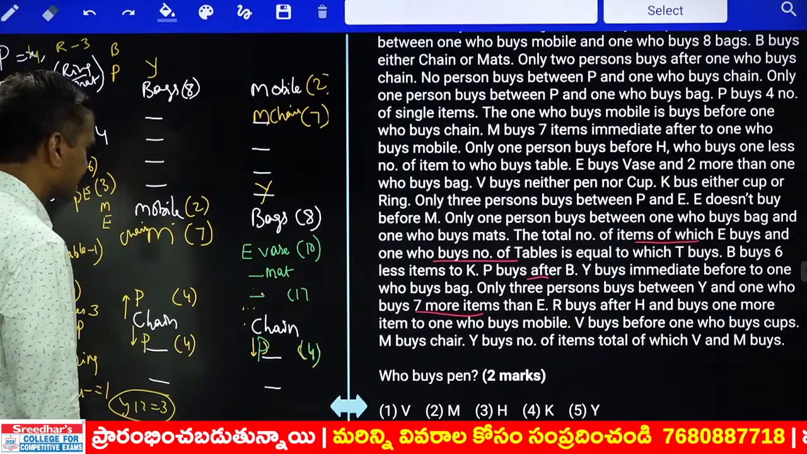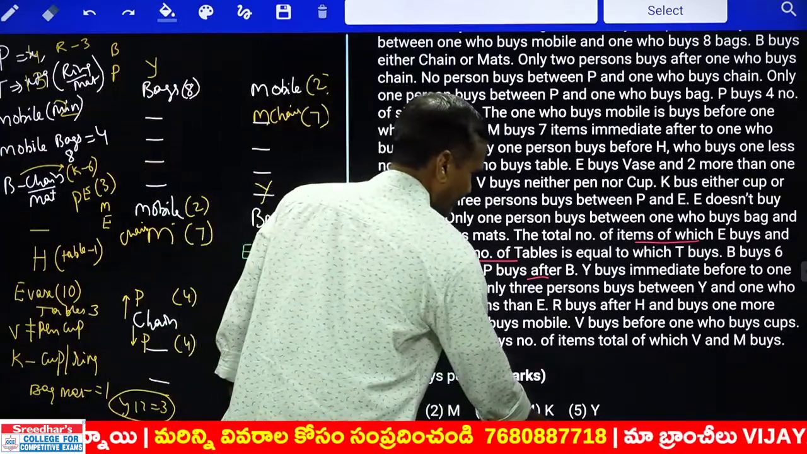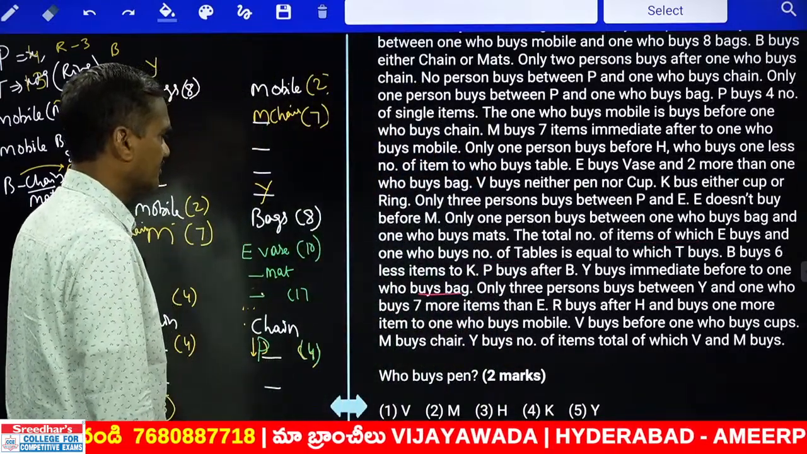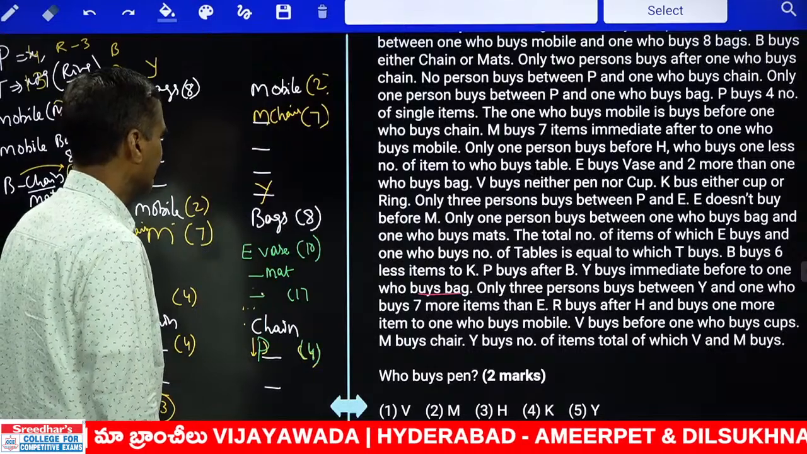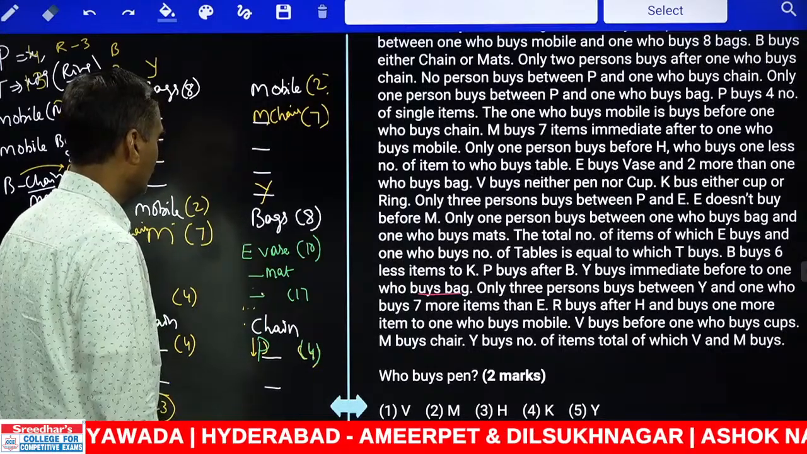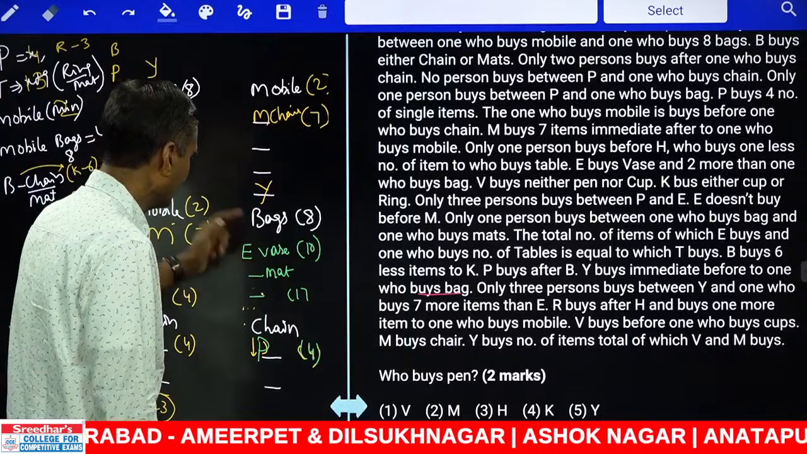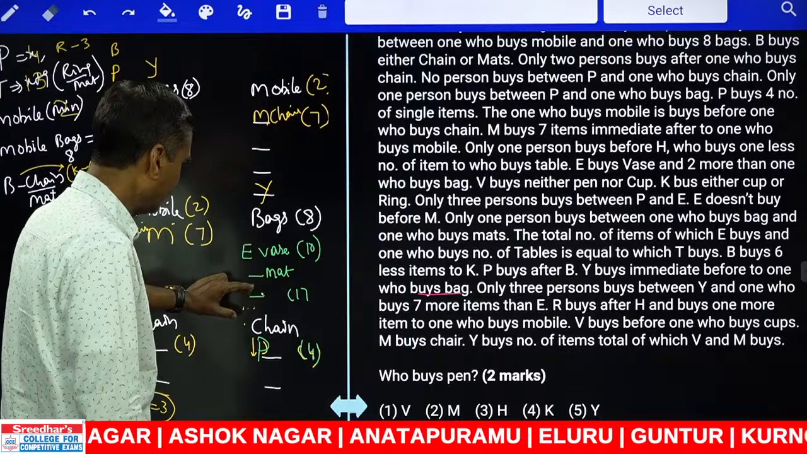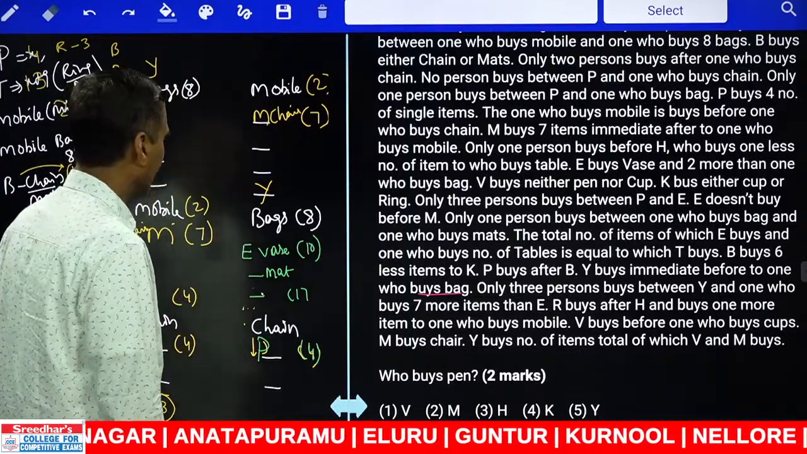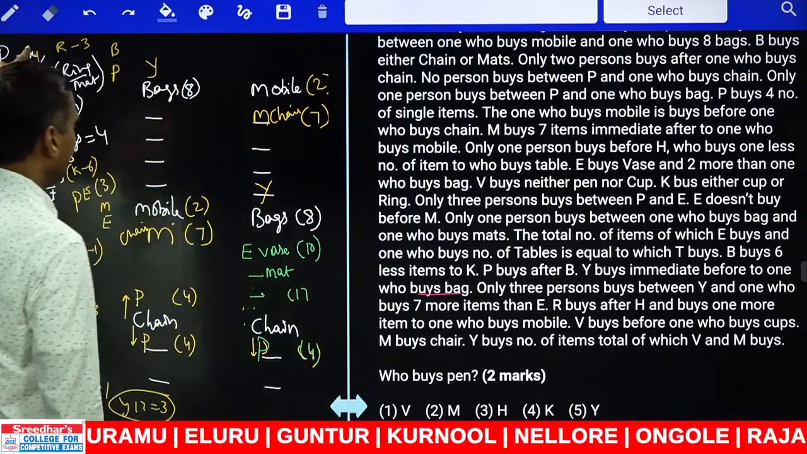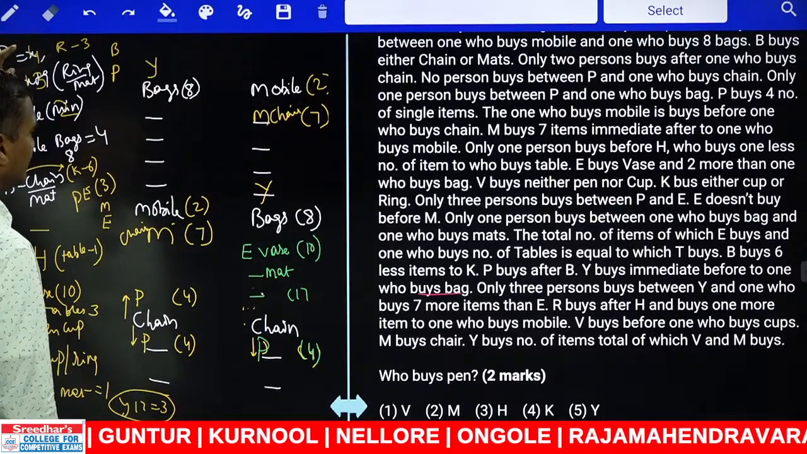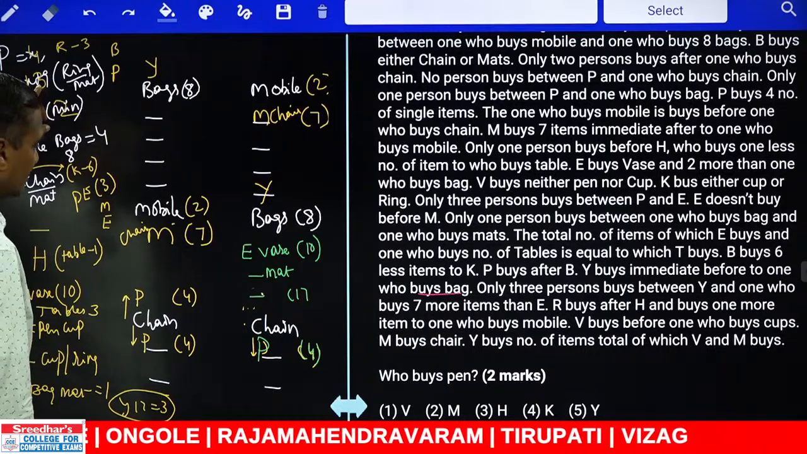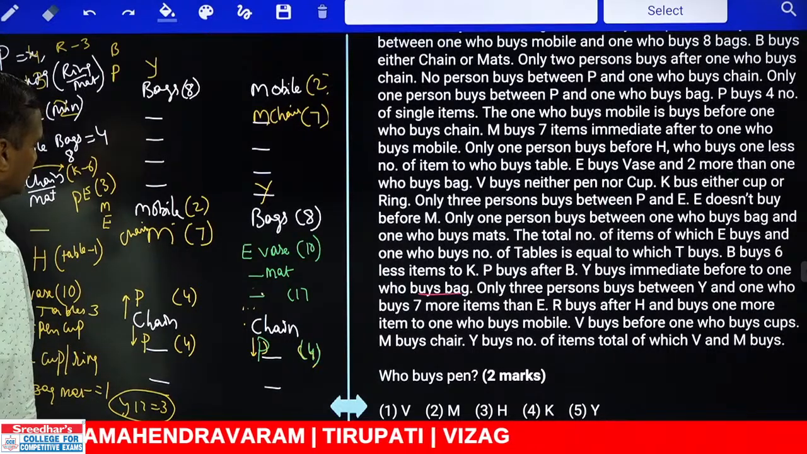And next one, now from here, Y buys immediately before the one who buys back. Then only 3 persons between Y and the one who buys 7 items more than E. Between Y and the one who buys 7 items more than E, 1 2 3, 3 persons were there. Then these 1 2 3 4 5 all must be in line. Now coming to the first one, P is 4 and R is how many? 3 items. R 3 items and T bought either ring or mat. T is ring or mat.